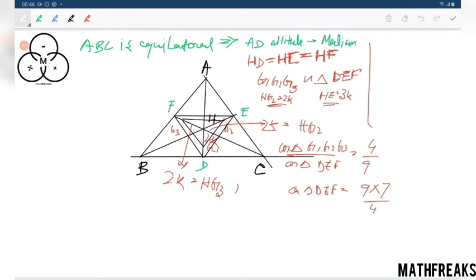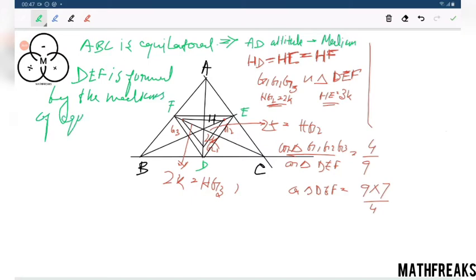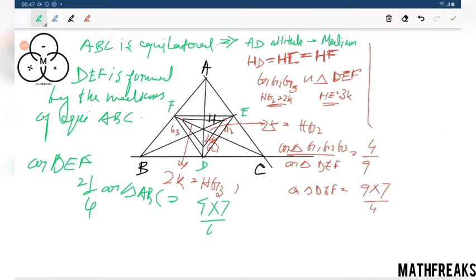Now DEF is the triangle formed by the medians of ABC. DEF is formed by the medians of equilateral triangle ABC, which implies that area of DEF equals 1 by 4 area of triangle ABC, which equals 9 into 7 by 4.